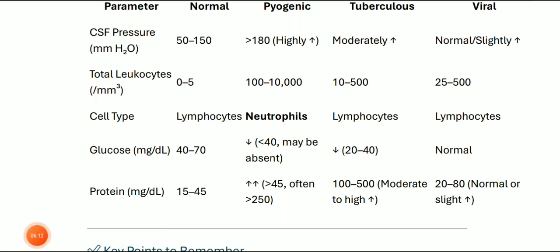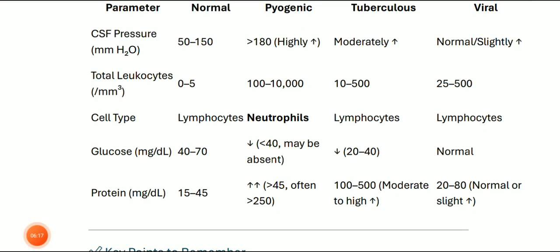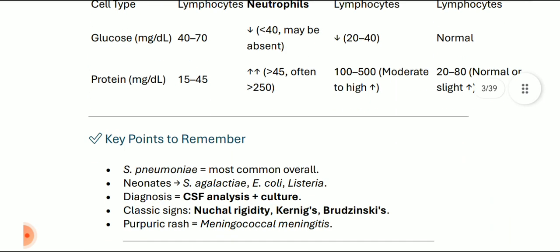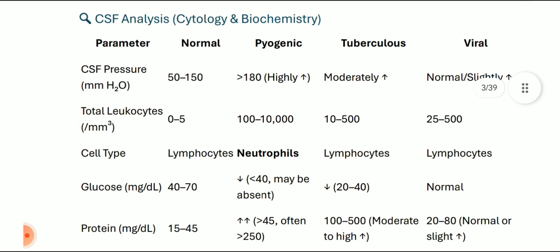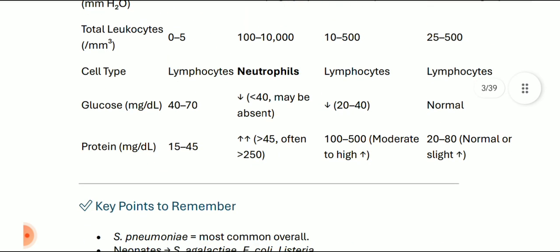Now, what about protein? 15 to 45 milligrams per deciliter protein is normal. In pyogenic cases, it is more than 45, often more than 250. In tuberculous cases, it is 100 to 150, moderate to highly increased, and in viral cases, it is 20 to 80, almost normal or slightly increased. So these are the diagnostic points which help us differentiate between the pyogenic, tubercular, and viral meningitis.